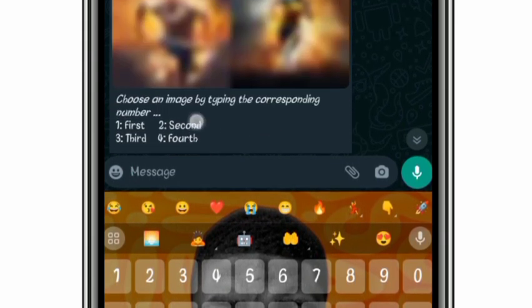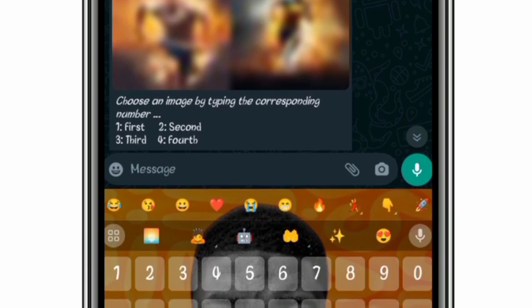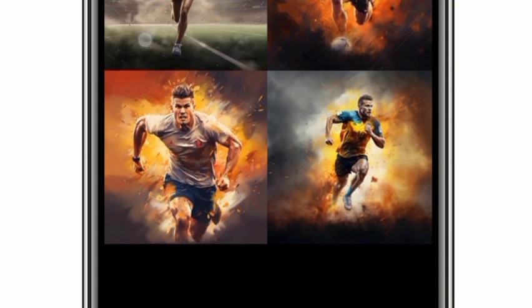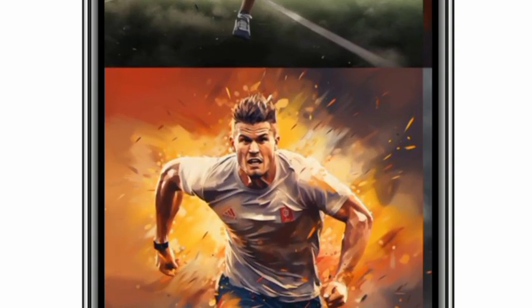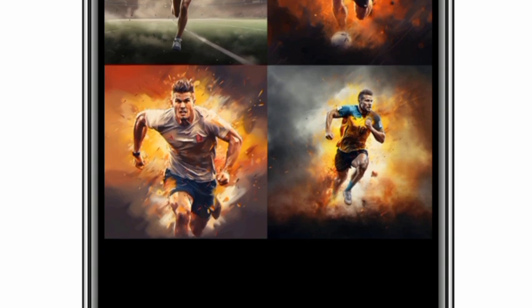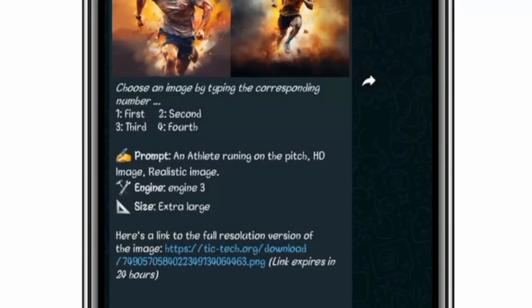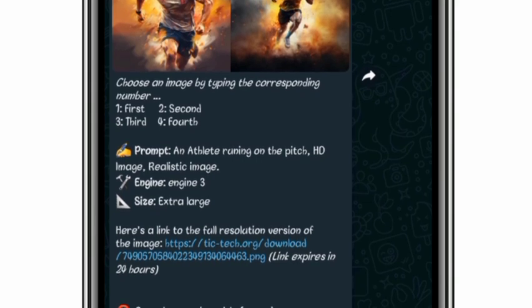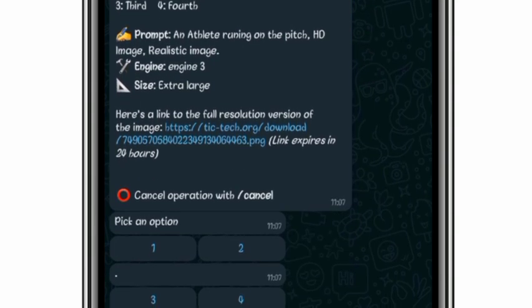So you can see now we have the images generated. You can see the athlete, and you can see how realistic this is looking. So we have 4 images generated. Now it says choose an image by typing the corresponding number. So here we have an option below.